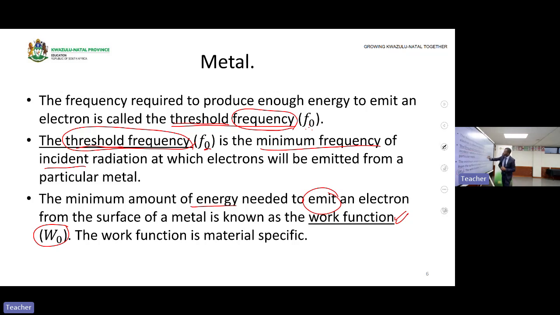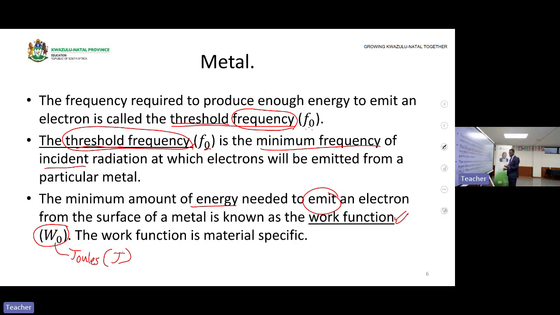So that is a threshold frequency. That is a work function. A work function is an energy again. So a work function is measured in what? In joules, because it is an energy. It's measured in joules, capital letter J.